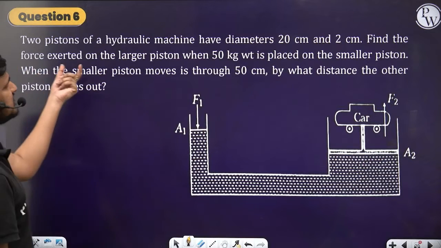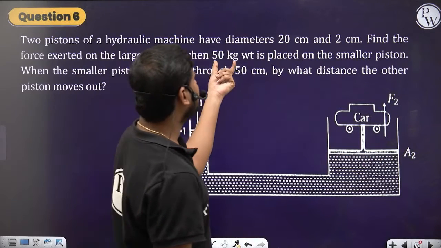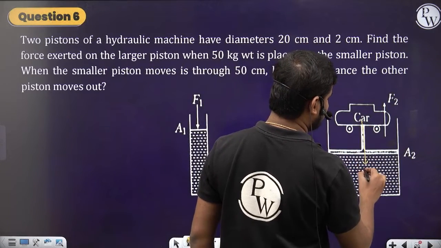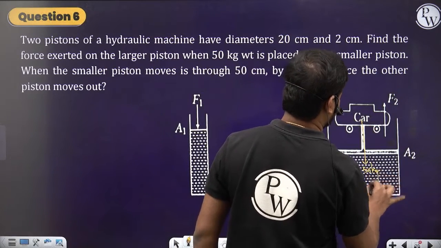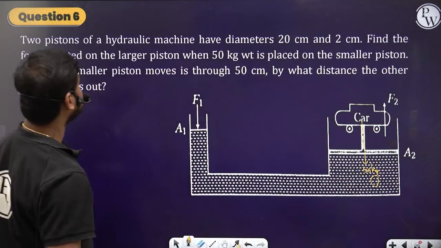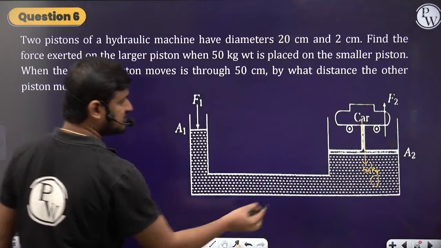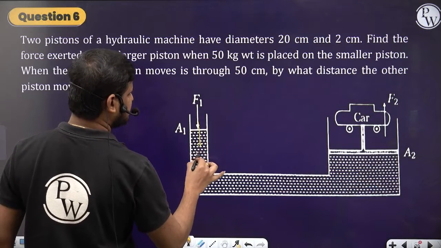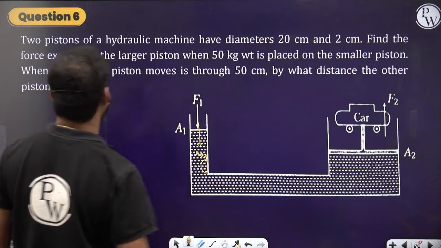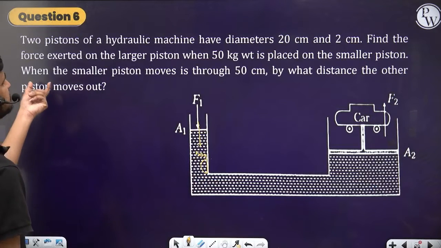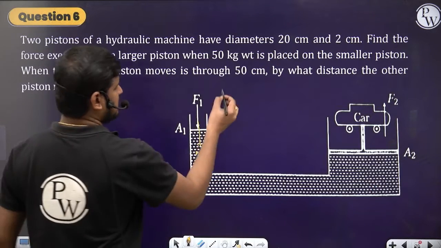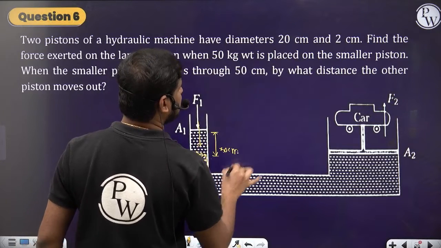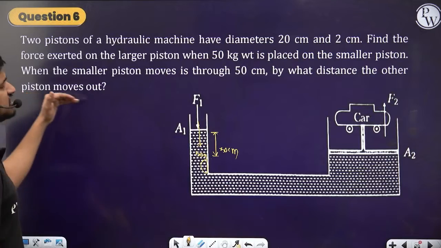Find the force exerted on the larger piston when a 50 kg weight is placed. So here the 50 kg weight is placed on the smaller piston. The force applied is 50 kg, which is nothing but 50 g. When the smaller piston moves down through 50 centimeters, by what distance does the other piston move out?